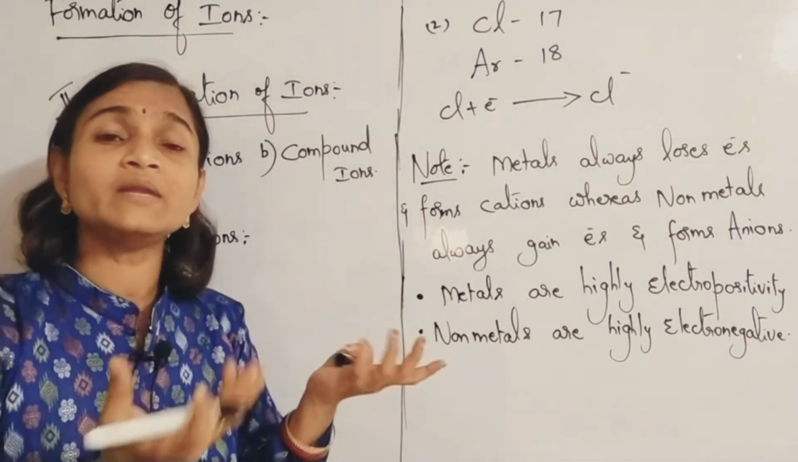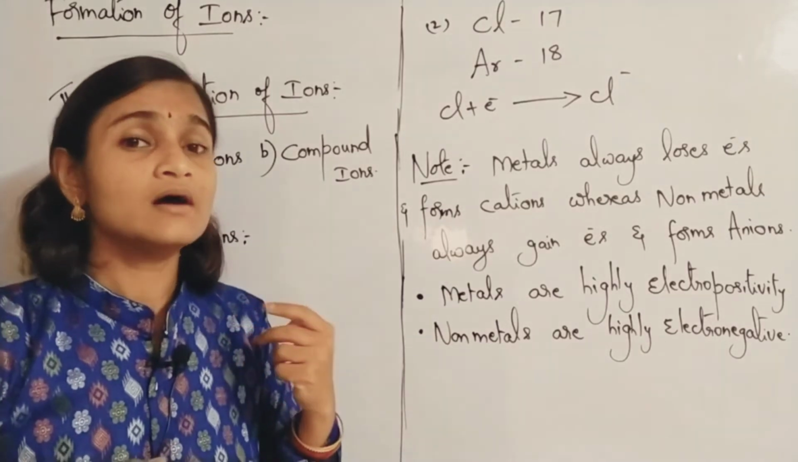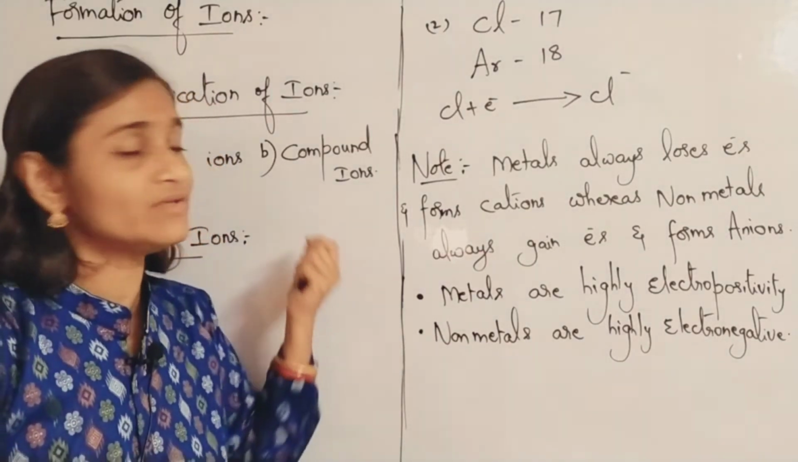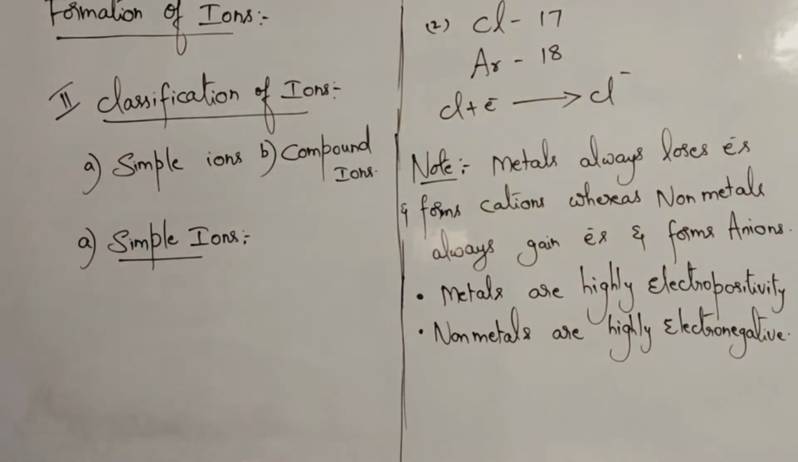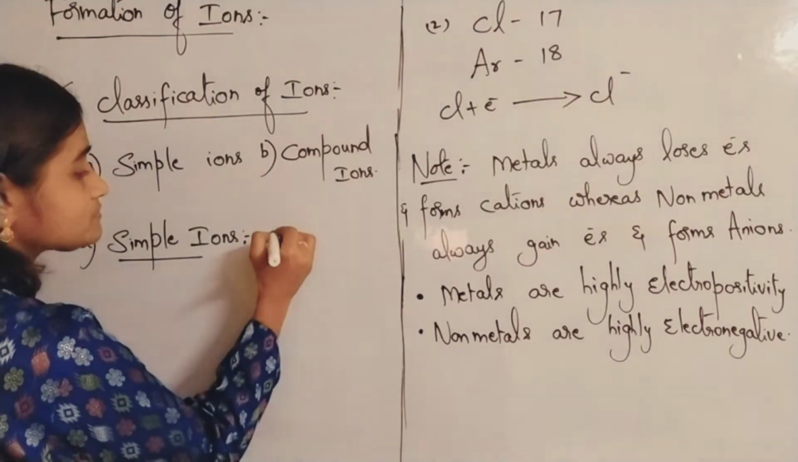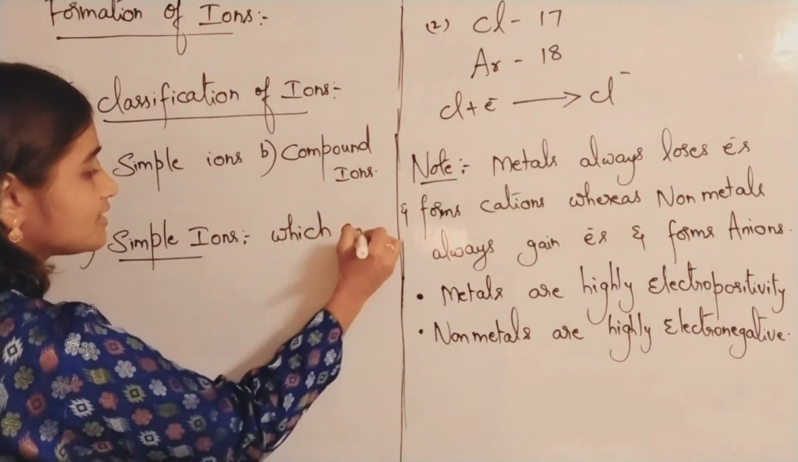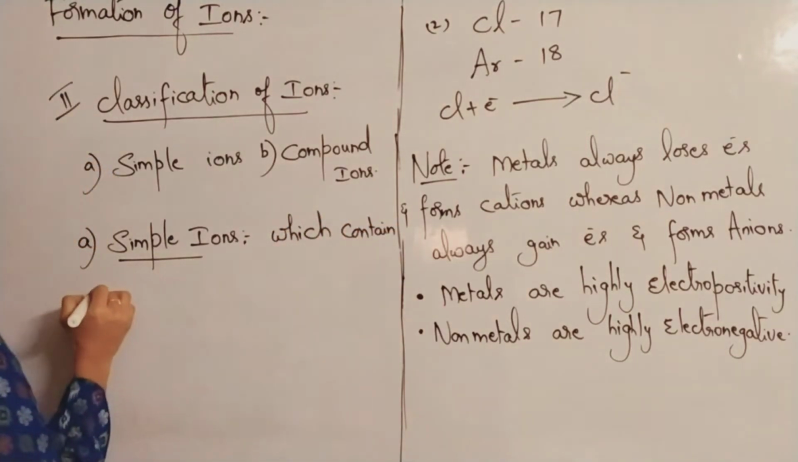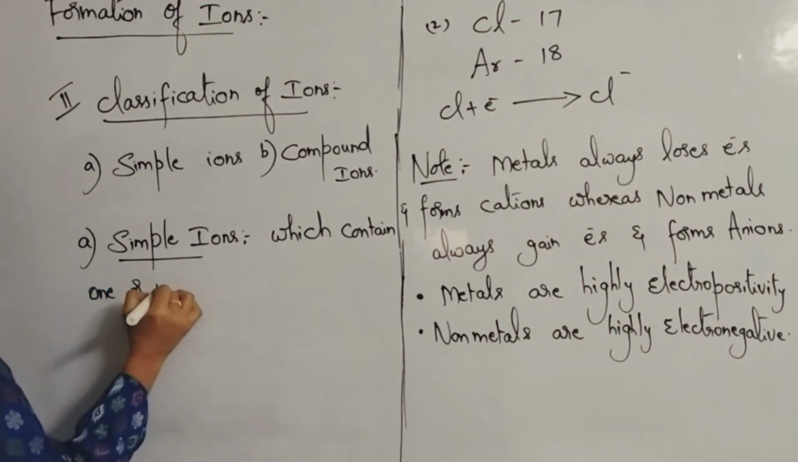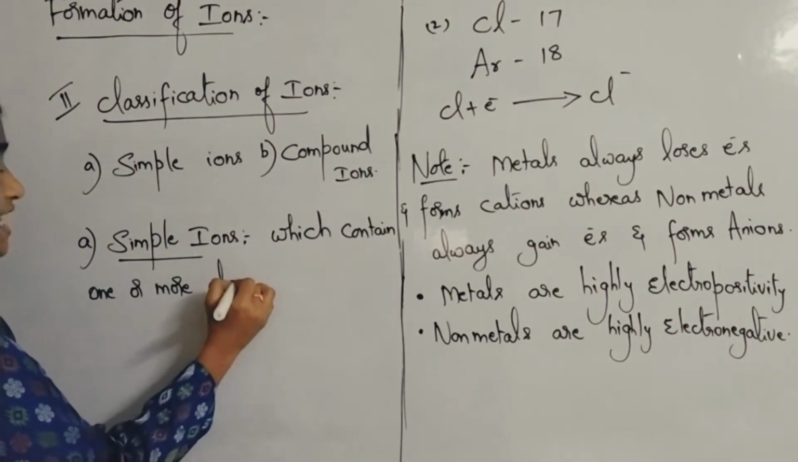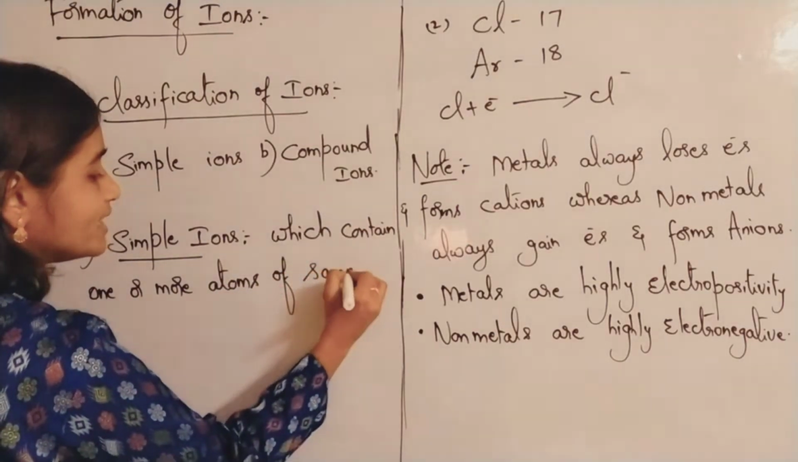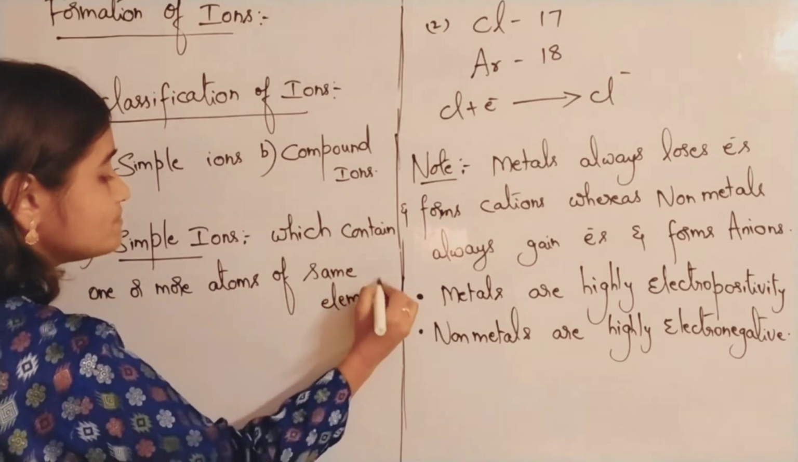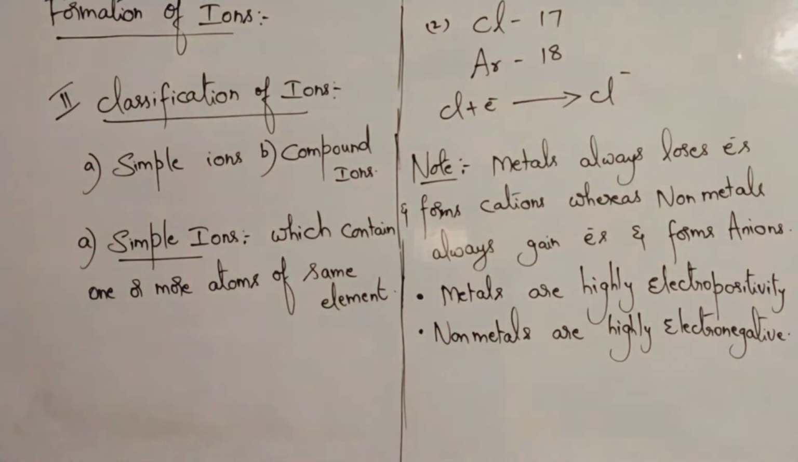If two or more different elements combine together to form an ion, then you call it a compound ion. In the name itself it is said. A simple ion is a type of ion which contains one or more atoms of the same element. You call it a simple ion. The element must be the same.